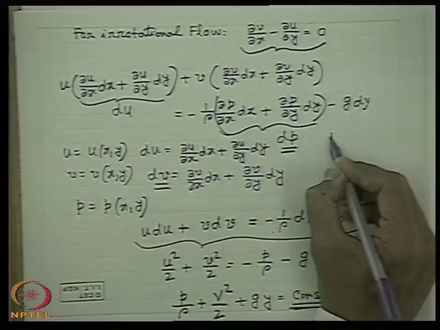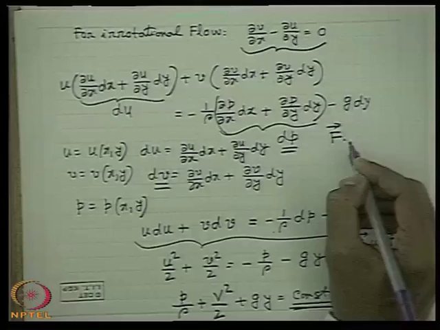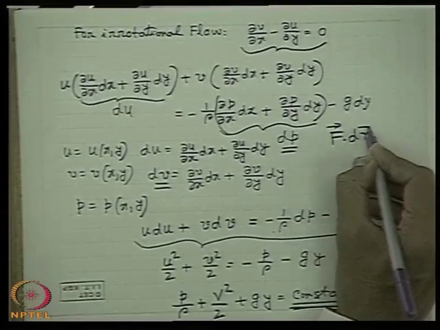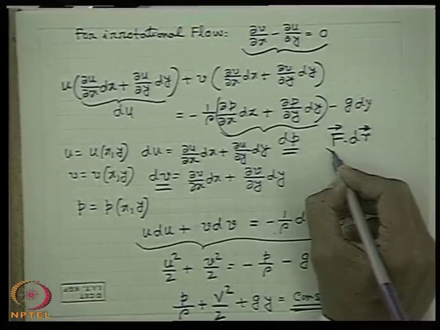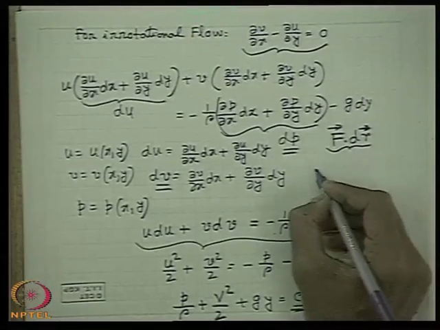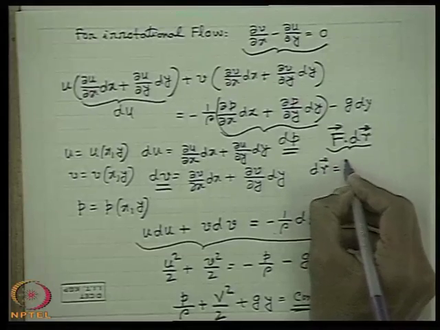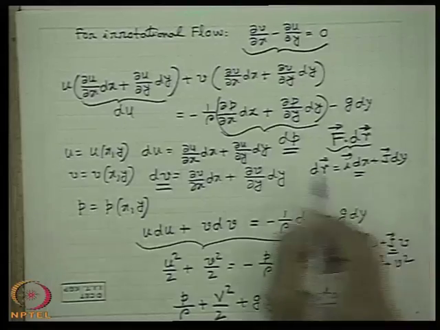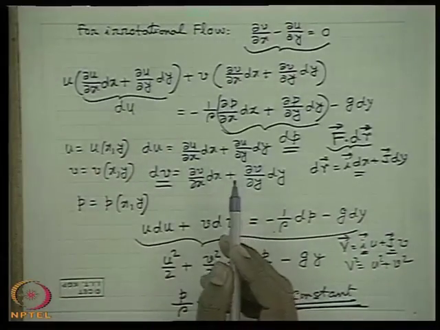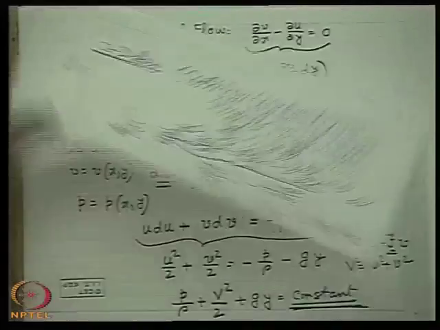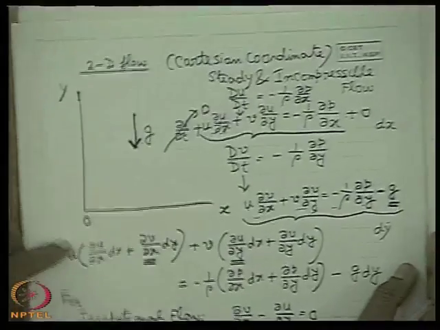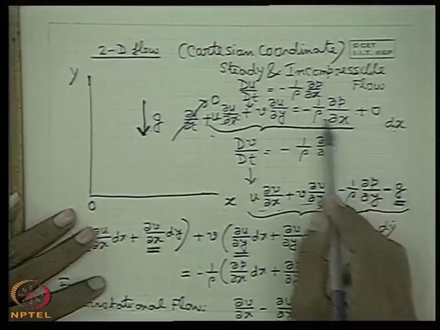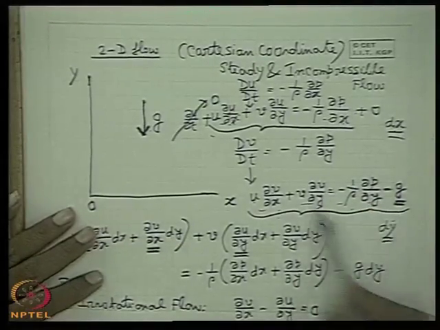Now you know, if we have a force vector F, and we take a dot product, that means the scalar product, with a position vector in polar coordinates dr, this implies the work or energy. This dr has dx and dy components. Similarly, what we have done with the equations of motion: because force into distance is work, the equations of motion have been multiplied with the respective displacement components dx and dy, and added.